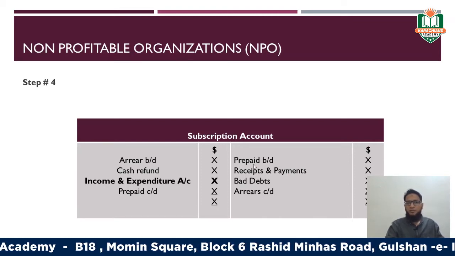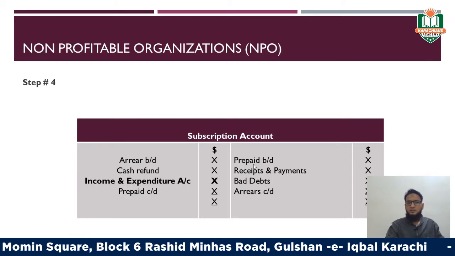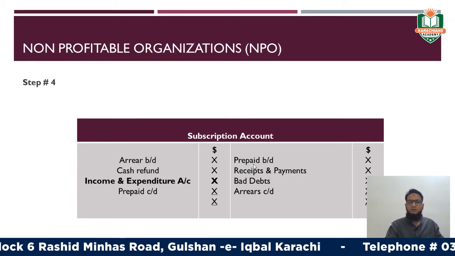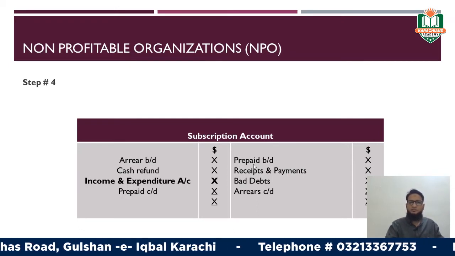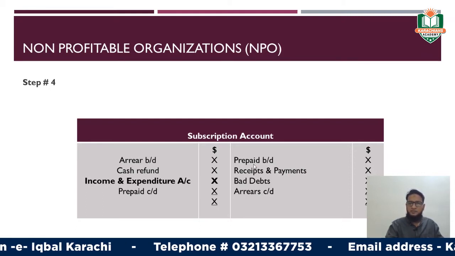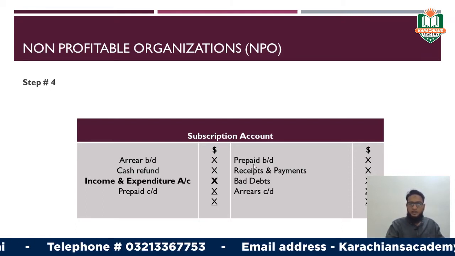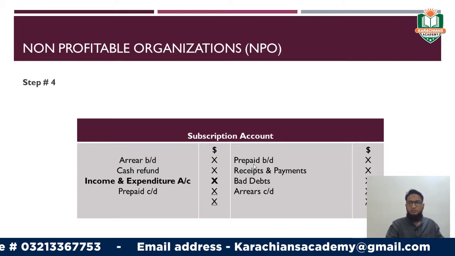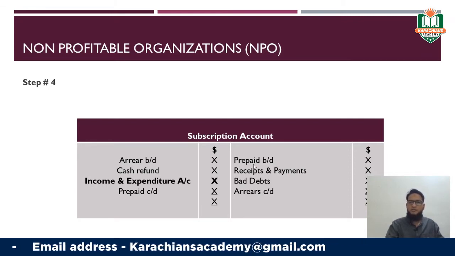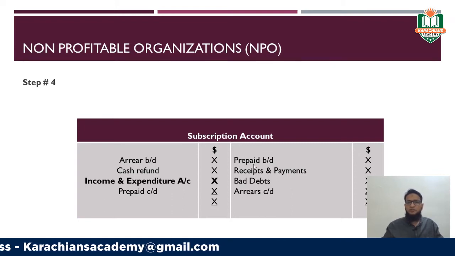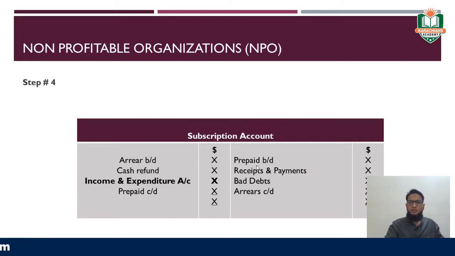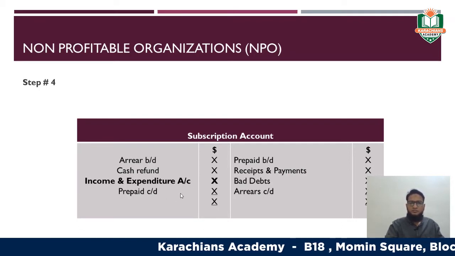Similarly, write the prepaid. Prepaid is your liability, means some of the members have paid their subscription for 3 years, 5 years, but in advance. It means you have received the subscription amount from some of the members right now for 2 years, 3 years, or any other time period, right? Therefore, you have to write here the opening balance of the prepaid in the credit side and its closing balance if it is given in the question in the debit side, right?